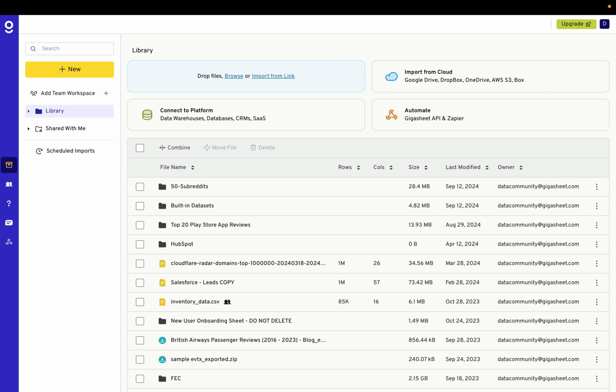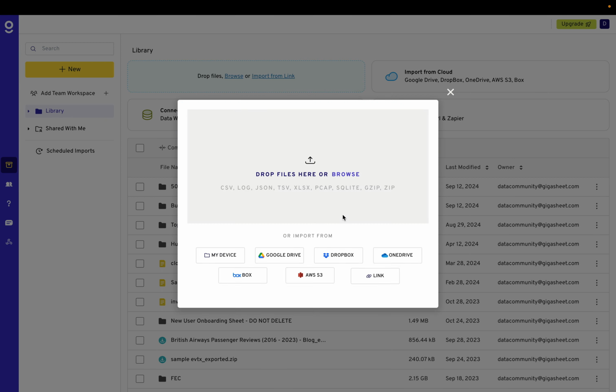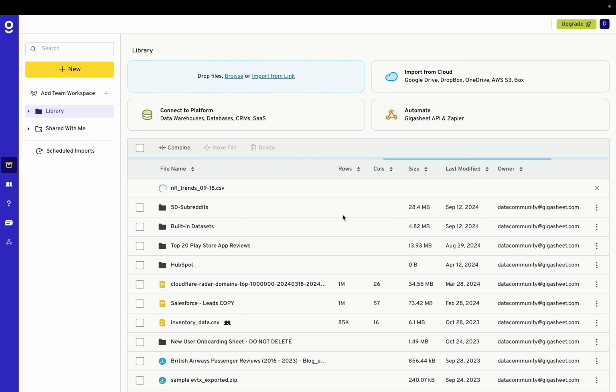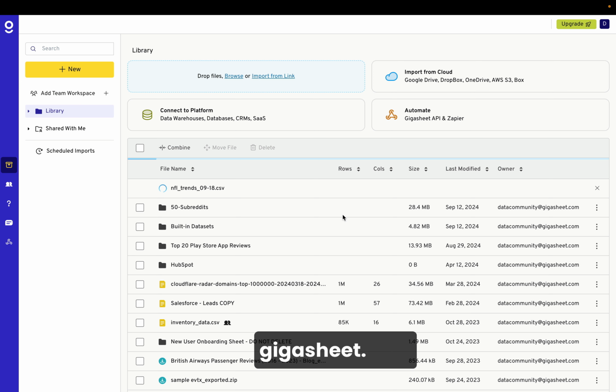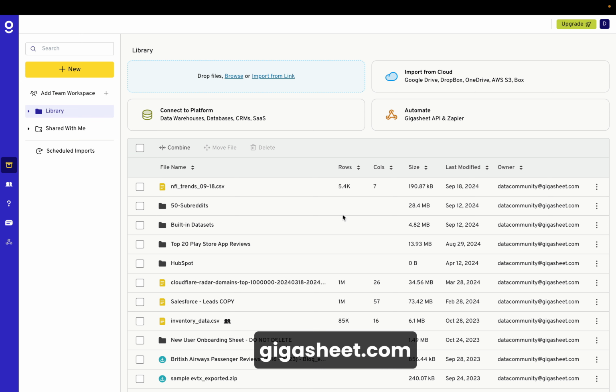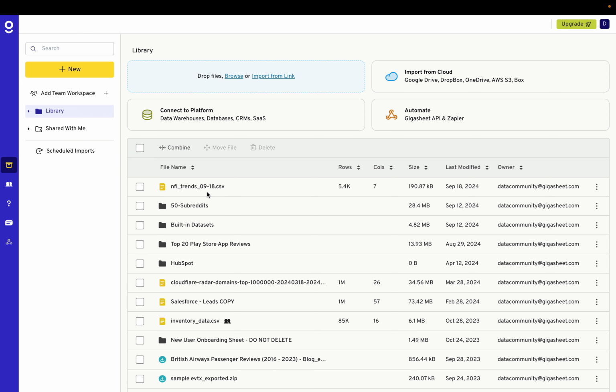So the first thing I'll do is drop some data into Gigasheet. If you don't know, Gigasheet is a big data analytics tool that's really awesome to use, and I hope you check it out. You can sign up and try a free account today. Once the data is processed here, I can see it has just over 5,000 rows. We'll pop that open and take a look.